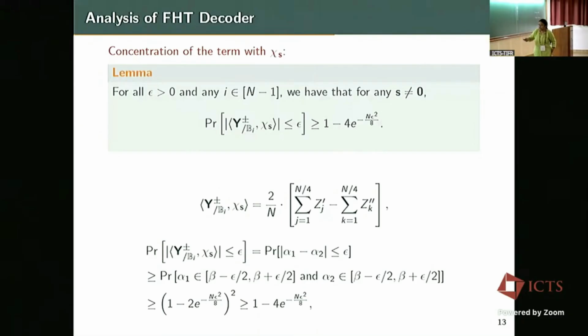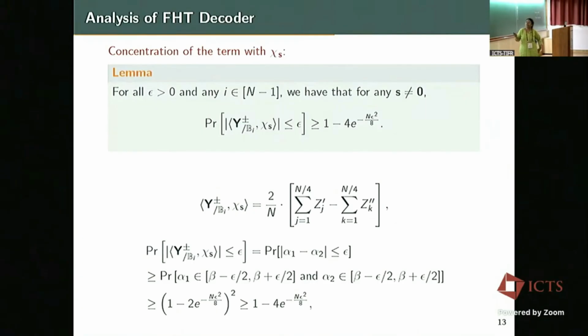So if you look at how it concentrates around 0, we just get an upper and lower bound. We call these alpha 1 and alpha 2, but then we want the difference to be less than or equal to epsilon. But then we will just lower bound it by saying alpha 1 is in a particular range around beta and alpha 2 is in a particular range around beta. So if you take the difference, it will anyway be within epsilon, right? So that is a lower bound. And this one is again concentrating around the mean, so we are using Hoeffding's.